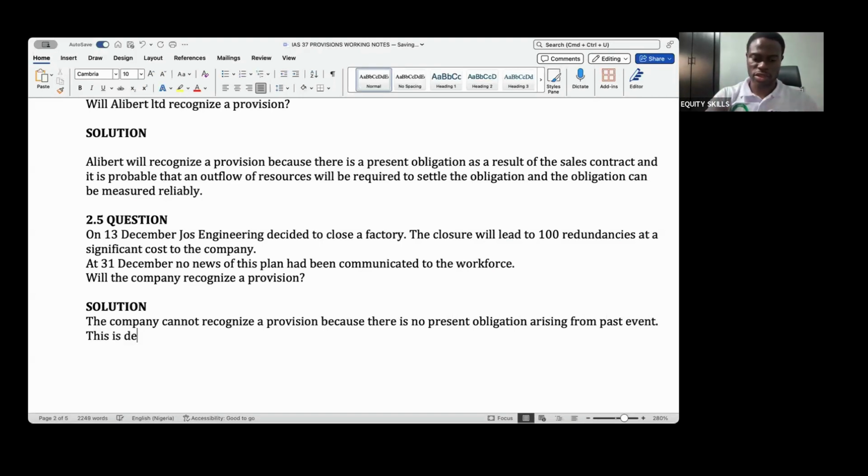This is demonstrated from the fact that the company has not communicated its plans to the affected workforce.